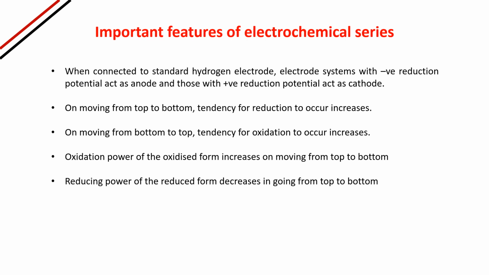Important features of the electrochemical series. When connected to a standard hydrogen electrode, the electrode systems with negative reduction potential act as anode, and those with positive reduction potential act as cathode. I think you have understood that. If I have copper and zinc half cells and these two are connected, then zinc will act as the oxidation half cell with a negative value of reduction potential, and copper will act as the cathode electrode with a positive electrode potential.